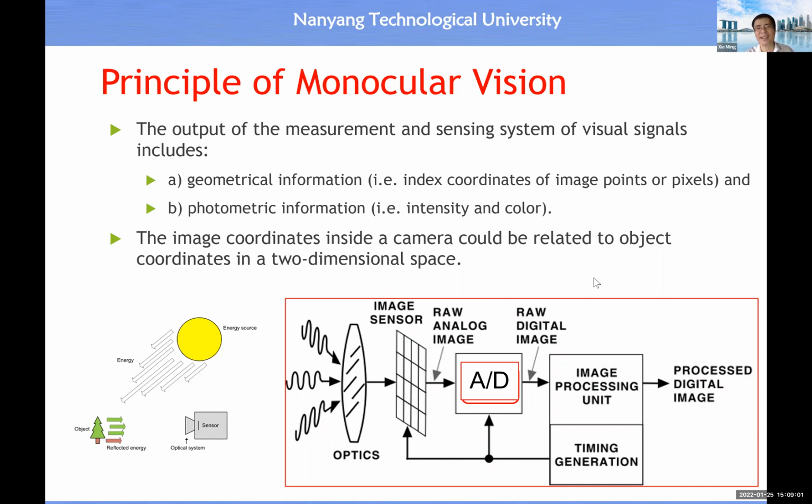So the image coordinate inside the camera can be related to the object coordinate in a two-dimensional space. That should be the focus of the study for this course, because for intensity and color, you immediately know that at each location you have an RGB value, and you can convert RGB into LAB or HSV or something like that. We studied all these transformations of color information in the lecture about the measurement of visual signal. So now we focus on the computation of XY coordinate from the index coordinate in the image space.